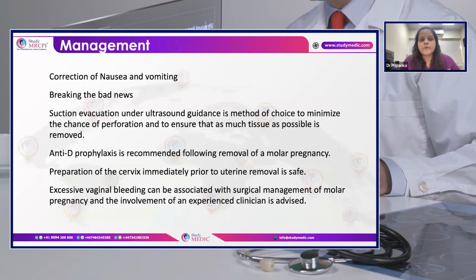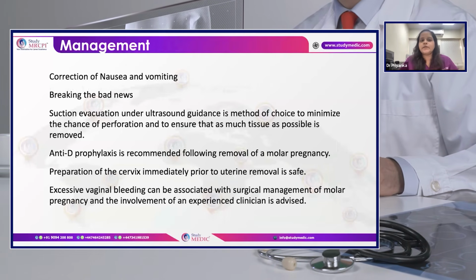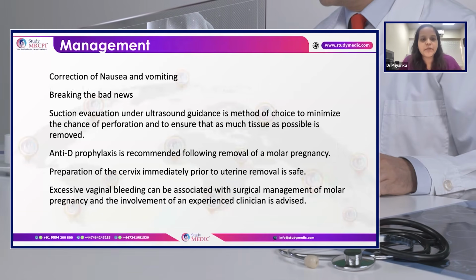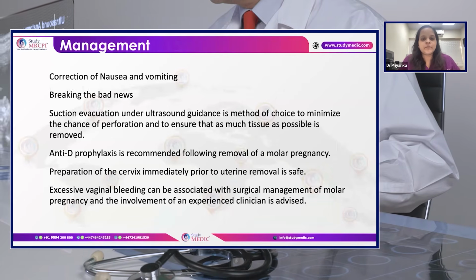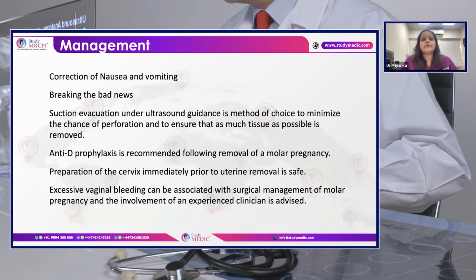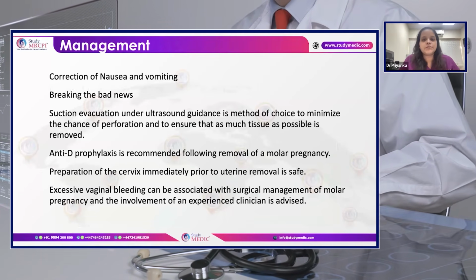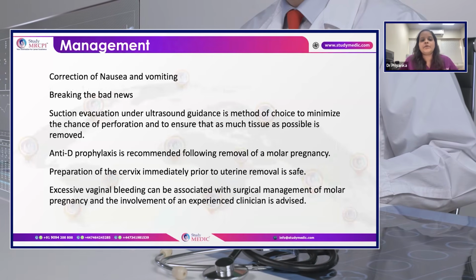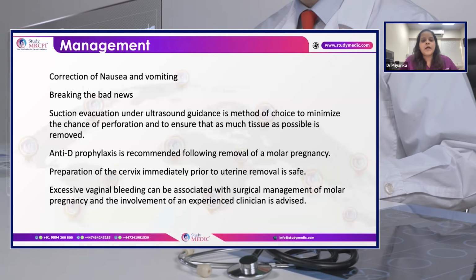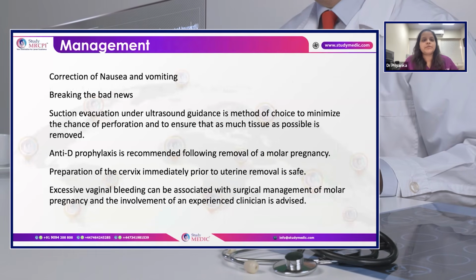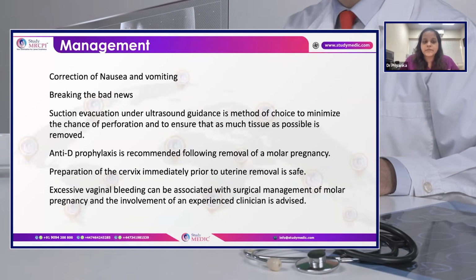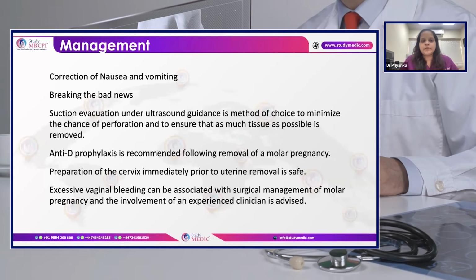If it's a complete mole, it is a case of breaking bad news. So the patient should already be properly signposted before that. Without suddenly breaking the bad news, they should be given some hint that you don't have any good news for them. You should be very empathetic, with a soft tone. You might ask if they have someone to call, and then break the news.